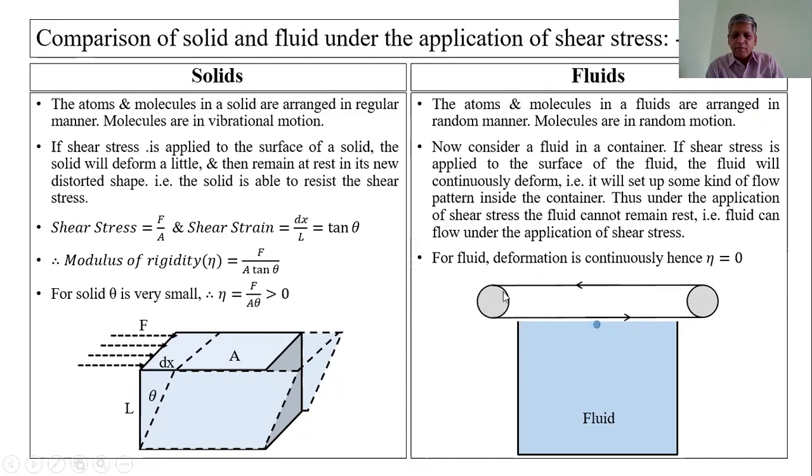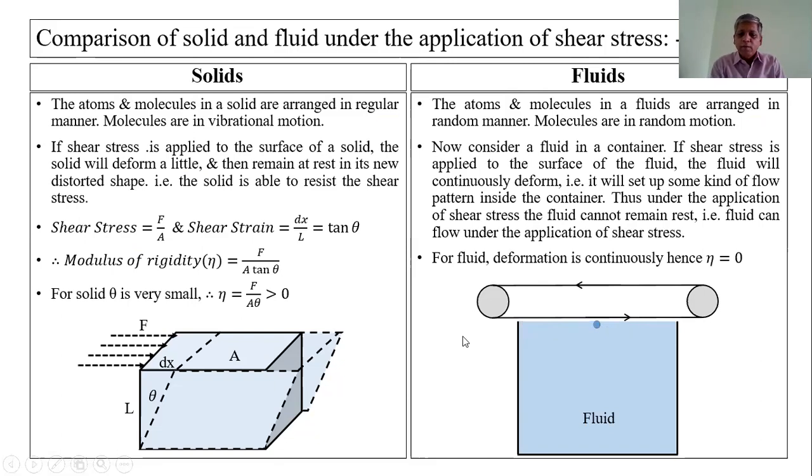By using an external mechanism, if this pulley is rotated by an electric motor, the belt over it is in motion along these directions, and we apply the tangential force to the free surface of the liquid by using this belt.